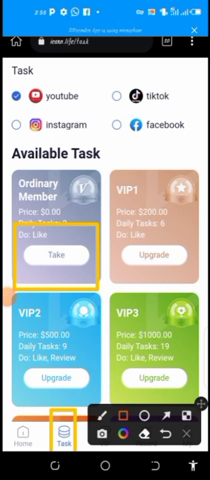Then if you want to get 6 tasks per day, you can upgrade to VIP1, which will cost you 200 naira. All you have to do is to simply sign up and log in, and also decide to top up if you want to upgrade faster, or you can decide to earn till you get to 200 dollars. You can use it and upgrade. So for you to upgrade, you simply need to click on upgrade. On this VIP, there is upgrade here.